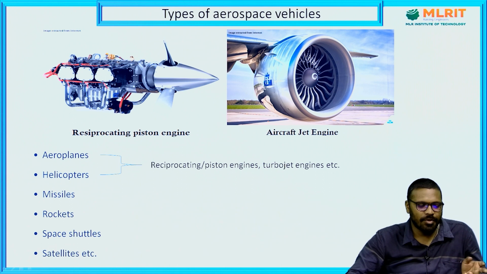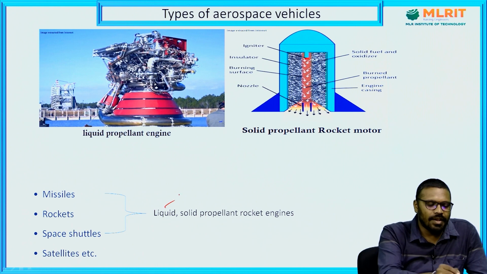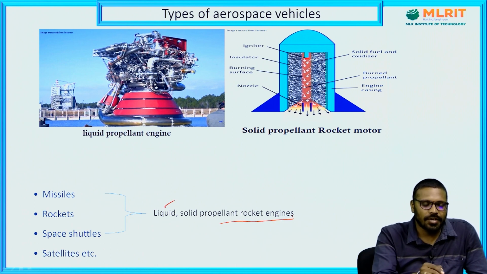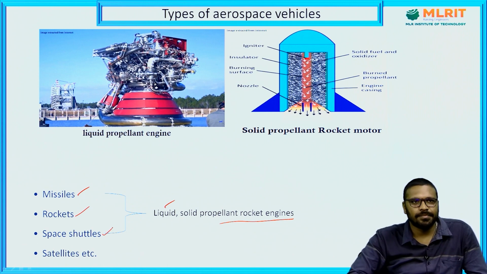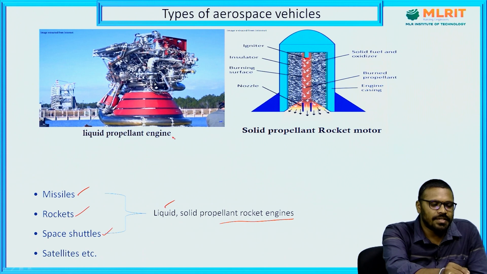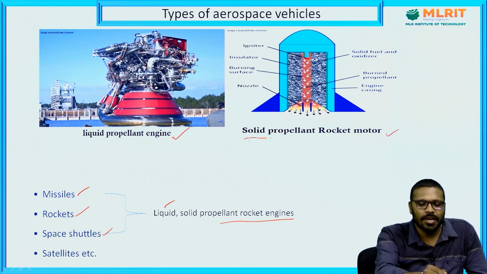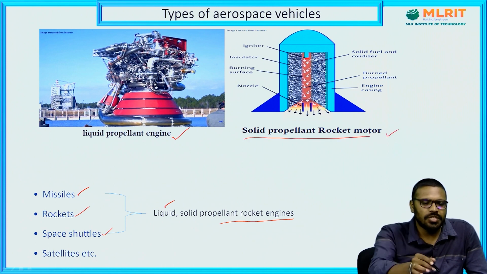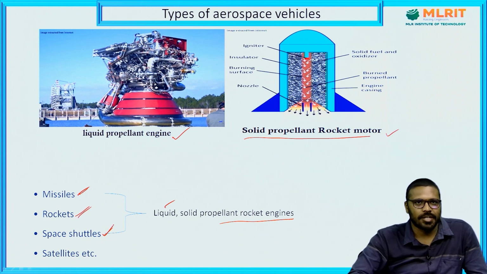Next, coming to the engines of missiles, rockets and space shuttles. Liquid and solid propellant rocket engines are used for missiles, rockets and space shuttles. The first figure you can see here is the liquid propellant engine, and this is a solid propellant rocket motor. These two types of engines are used for missiles, rockets and space shuttles.